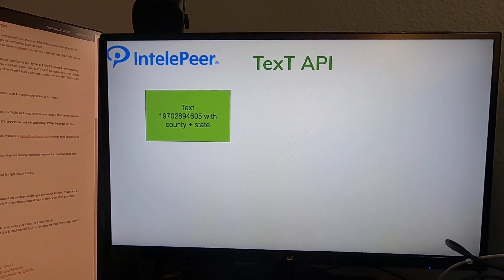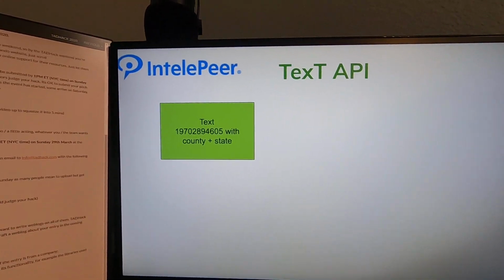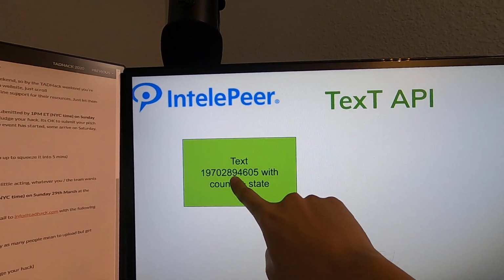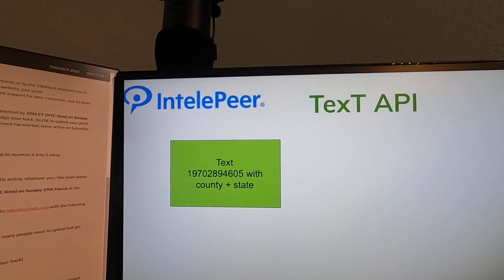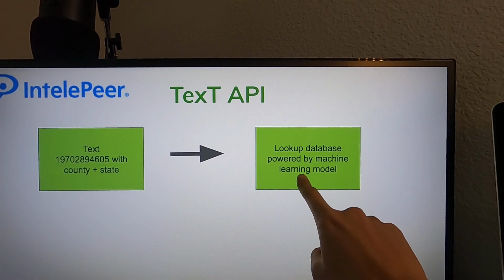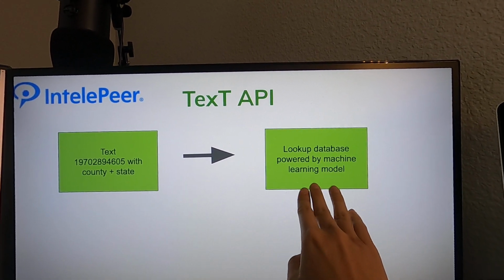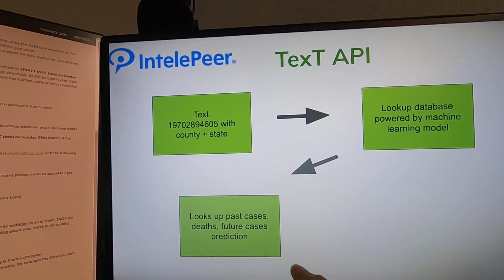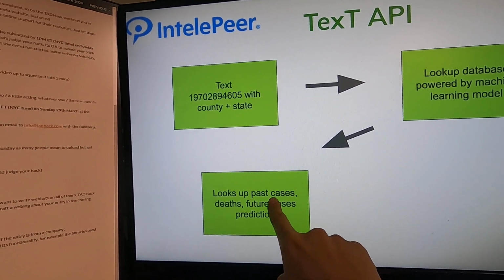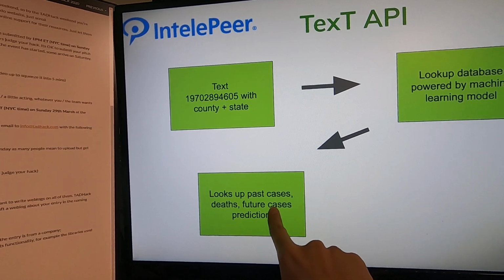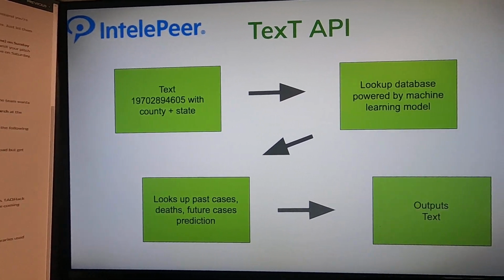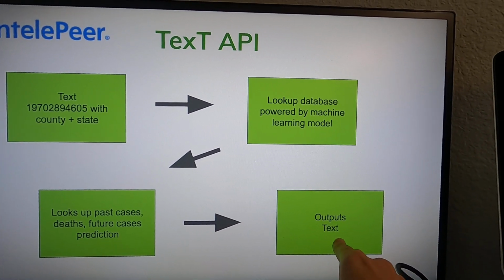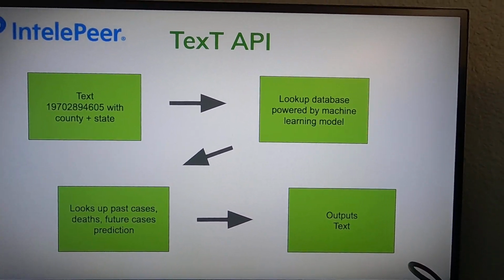To give you another summary of just how everything is hooked together, you text the phone number that I showed in the beginning with the county and the state name, and it'll look up the database that's powered by the machine learning model. You'll get back information with the past case deaths, future cases, as well as an SMS notification that gets sent back to you via our service.